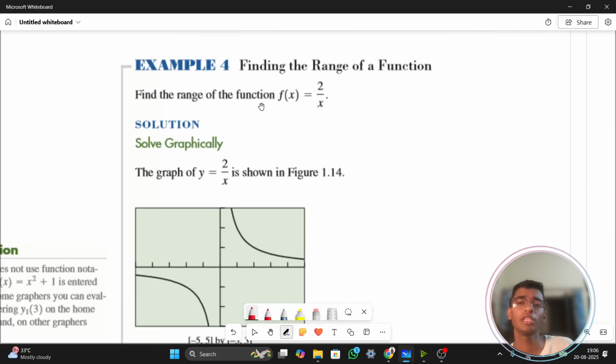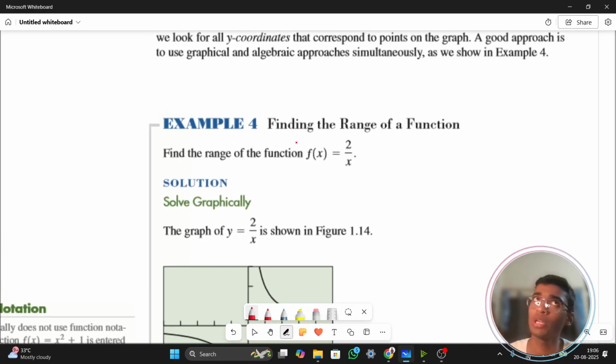Now coming on to the range factor, we have talked about domain. Domain is what you can actually put into x to get the value for y. Now here comes how you are going to find out the range. Range means what are the values of y which you are getting. So just do one thing which I'm telling you. Here it is giving you f(x) equals 2 by x. So you know f(x) is equal to y. So keep it equal to y.